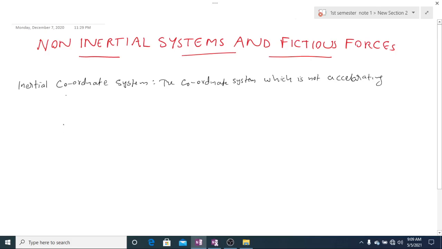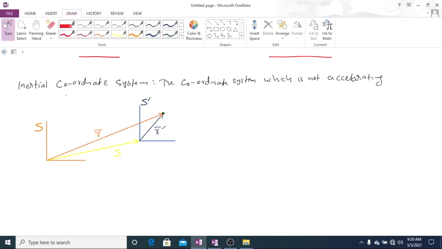In last class, we have already discussed what an inertial coordinate system is. The coordinate system which is not accelerating is called an inertial coordinate system. We can connect two inertial coordinate systems by means of Galilean transformation. We can discuss it in short now.